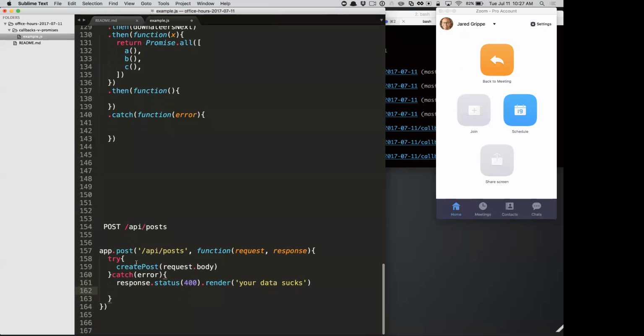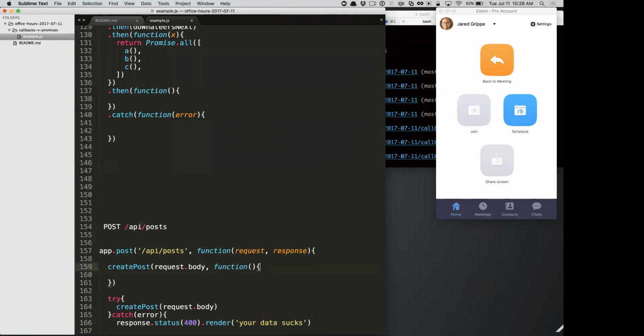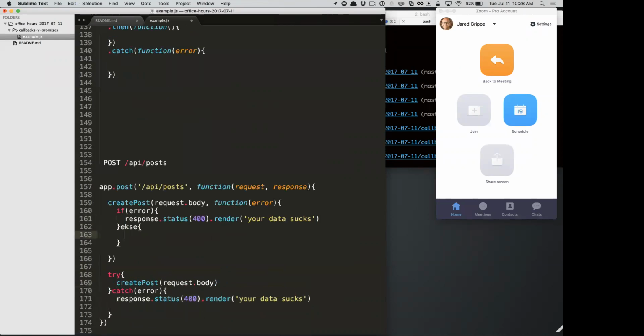So this we would actually end up doing something with a callback. So what it would actually look like, since you can't talk to a database in a synchronous fashion, and you shouldn't anyway, we would do something like, if there was an error, do this part, else we render status 200, and maybe, or maybe we just redirect, or whatever's appropriate, right?